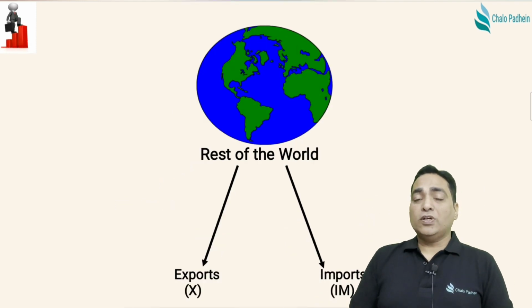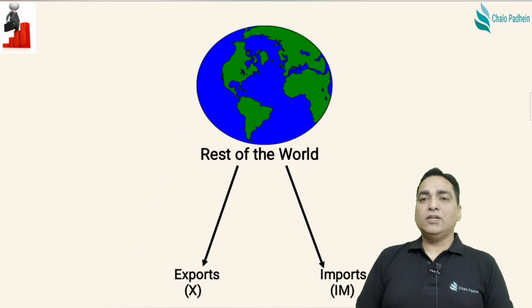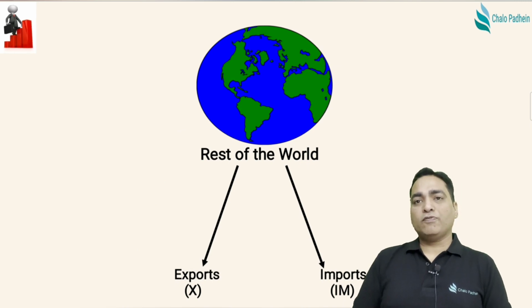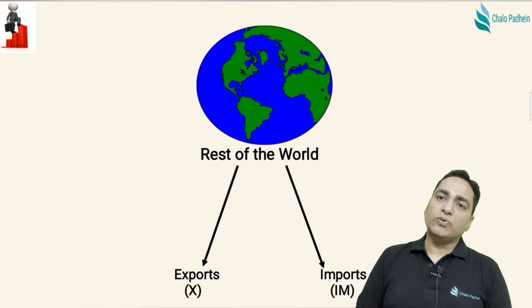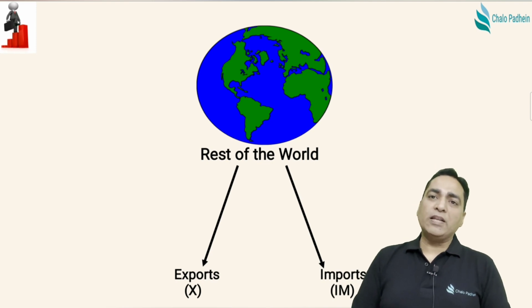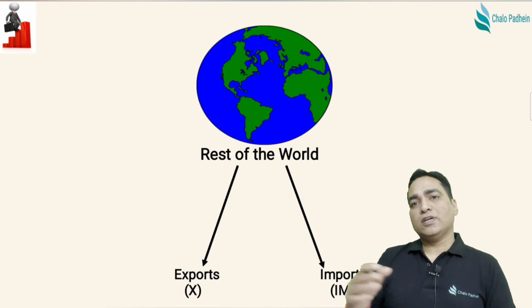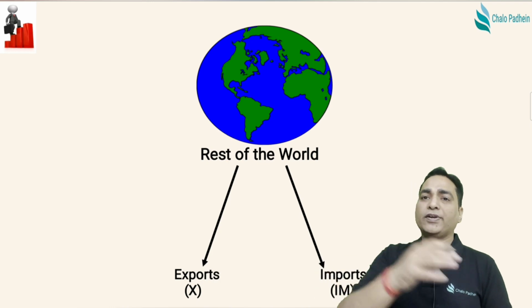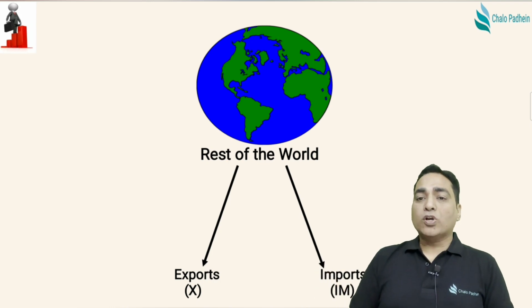What does the rest of the world do? The rest of the world helps in the process of exports and imports. I believe you all understand what exports and imports are. Exports means if I have an abundance of something or I need foreign exchange, I sell my produce to other countries. This is known as export. So what do I get in return? I get the money. What are imports?